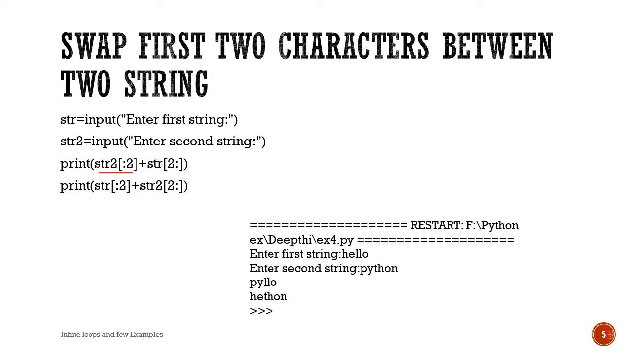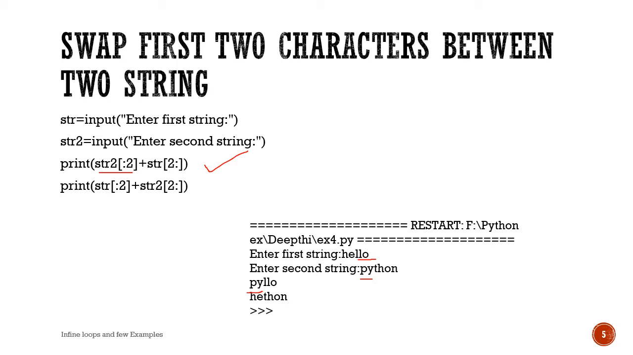So in the first print statement we are displaying characters of the second string from the 0th index location to the second index location. That is, the 2 will be excluded, as you know about the slicing operator. So Py is displayed here. Then we are concatenating it with something else. We are taking the first string and displaying all characters from the second index location to the end of the first string. So what will be displayed? LLO will be displayed. So the first part is done.